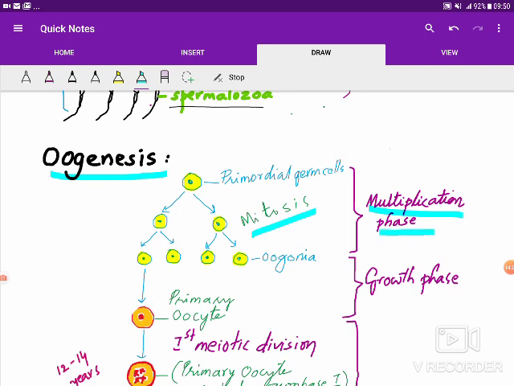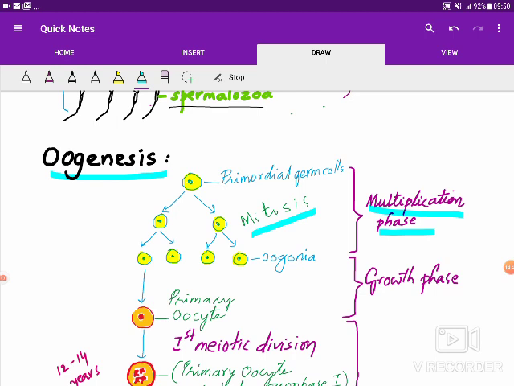So during the embryonic stage itself, around 2 million oogonia will be formed in each ovary of the fetus, and these oogonia get surrounded by one layer of the primordial germ cells, forming the primordial follicles or primary follicles.